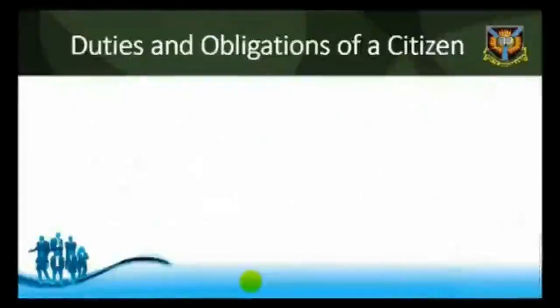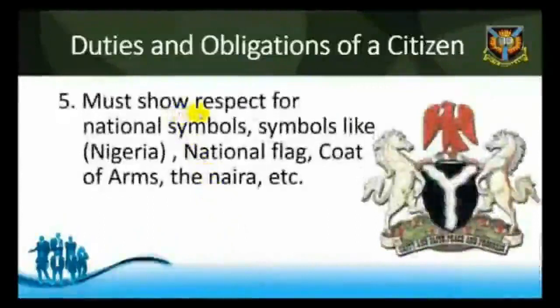5. Citizens should show respect for national symbols. There are some national symbols that each state of the world cherishes and values. Citizens are expected to value such national symbols both within and outside the country. For example, the national anthem is one of such values of the state.